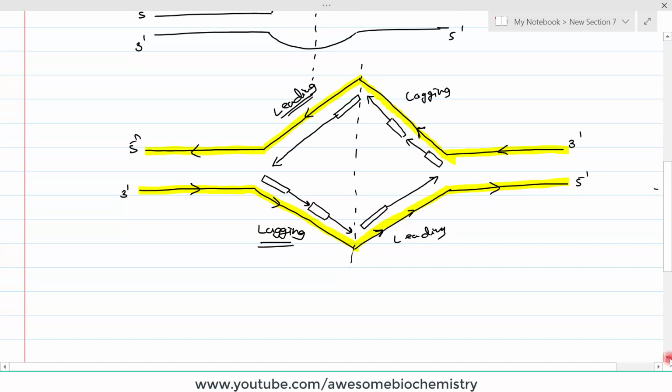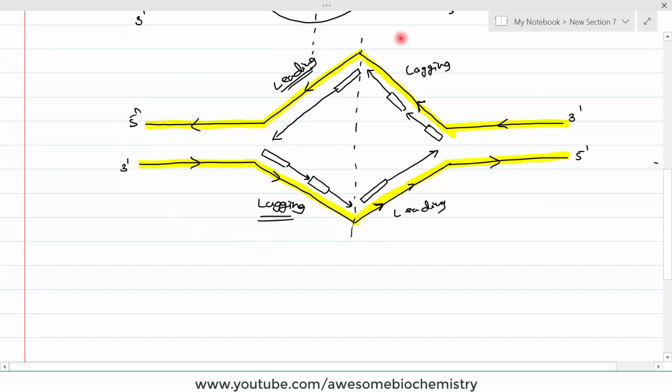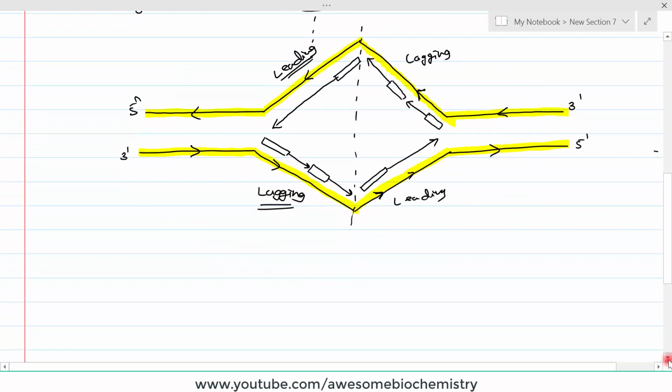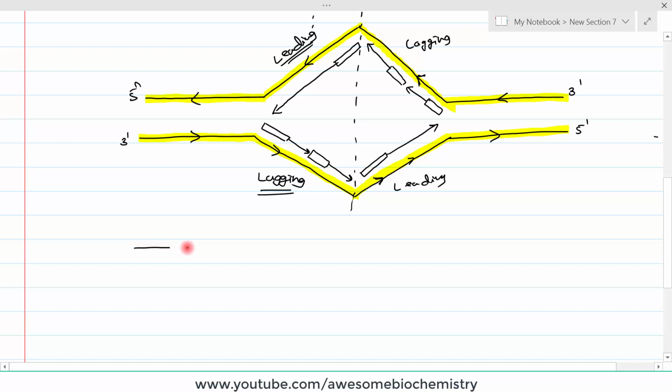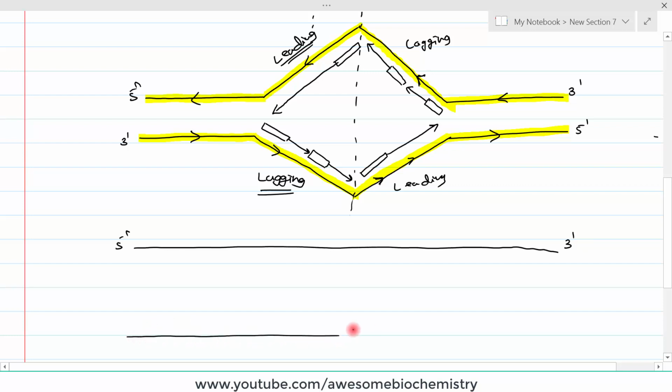But now just imagine what the picture will be once this full DNA is replicated. This is the parent DNA strand. This is 5' to 3' end, and this is the second strand, the opposite strand of this parent DNA. This is 5' to 3'. Like this. So this is the exact midway.